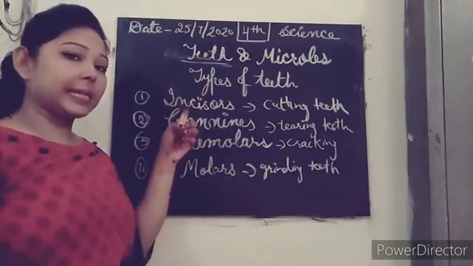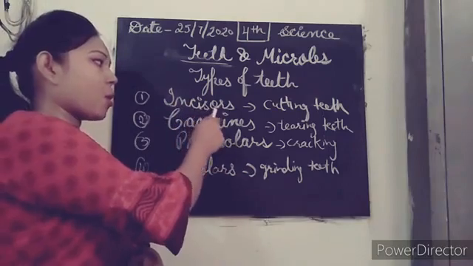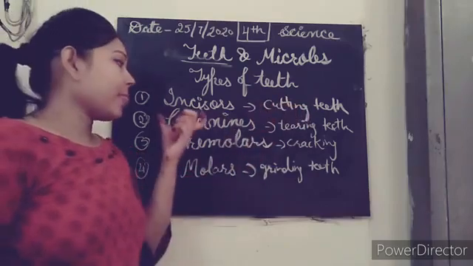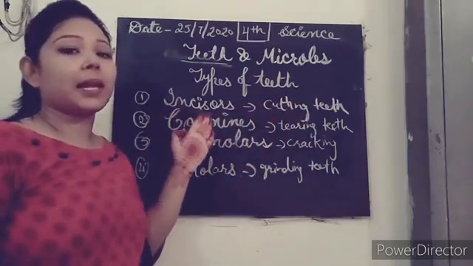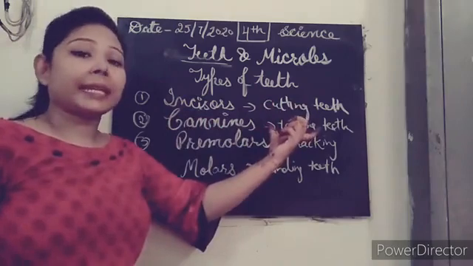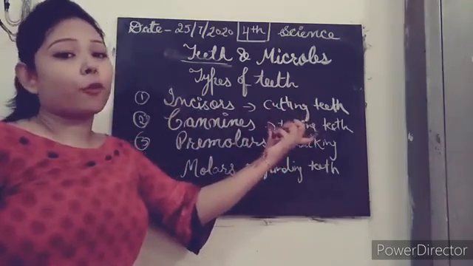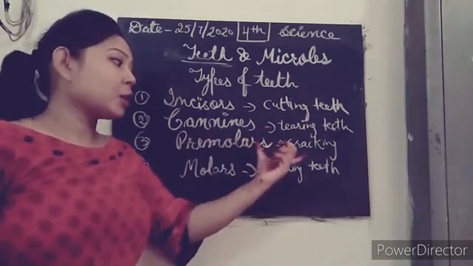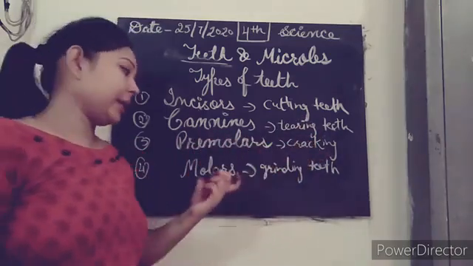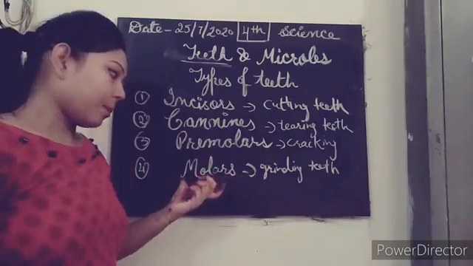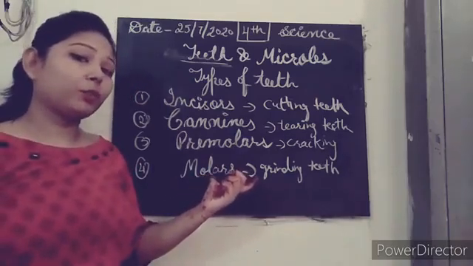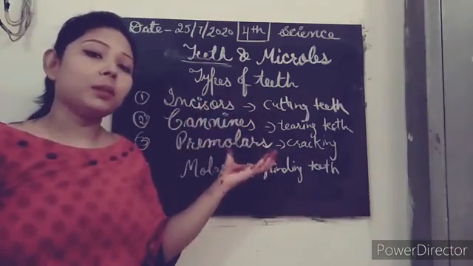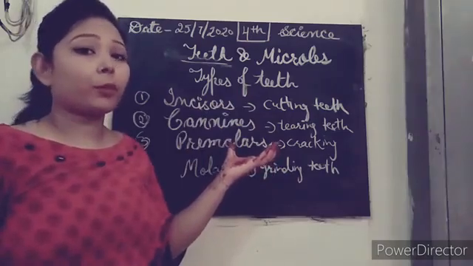First one is incisors, and they cut the food. Next we have canines, known as tearing teeth. They help to tear the food. The next one we have is premolars, so they crack the food. And the last one we have is molars. They grind the food. Afterwards this food goes into the esophagus or our food pipe.